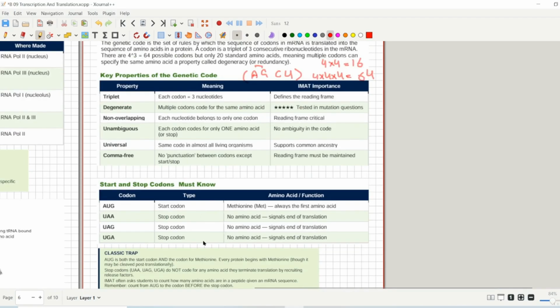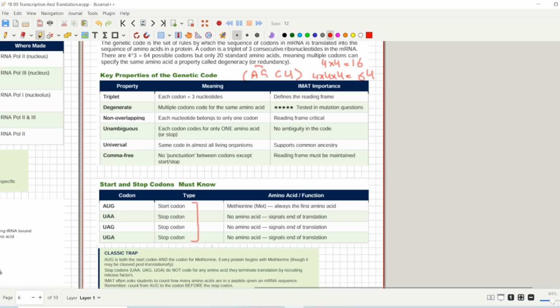These are the most important ones. I haven't made the whole list of 64 codons and their codes because they are not necessary. You only have to memorize these 4 codons. There are actually 64 types of codons, but only these 4 are the important ones. You have to memorize these codons.